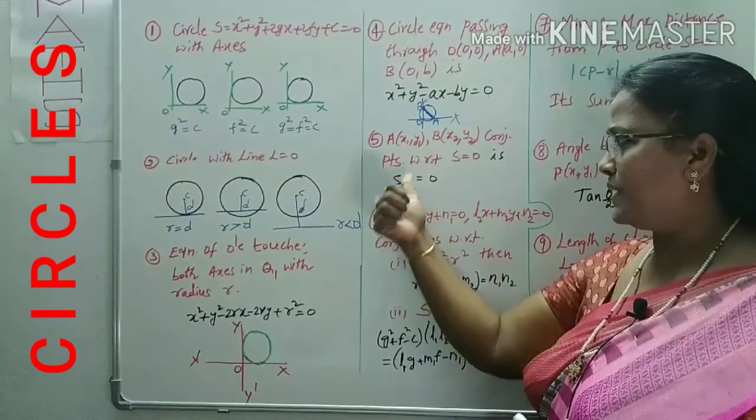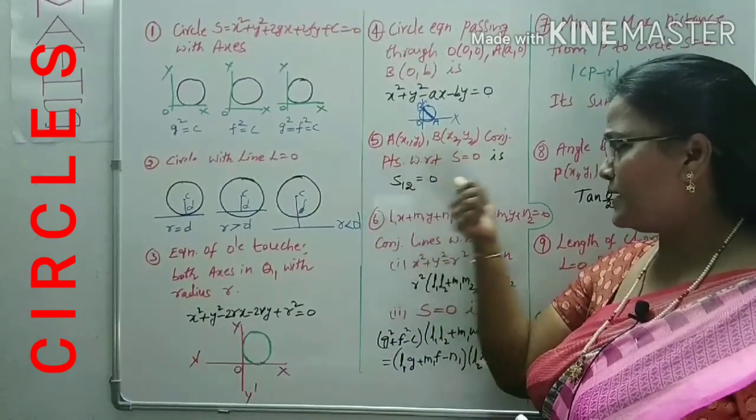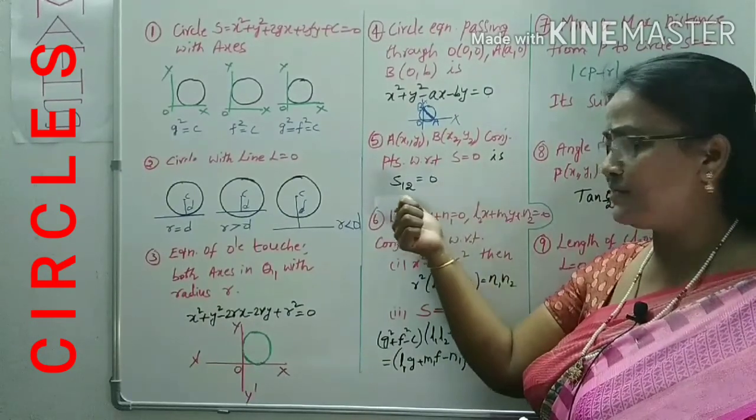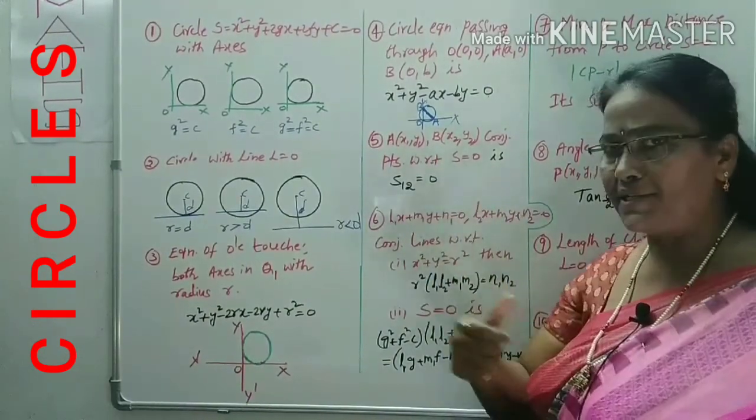Is it clear? Now, what is the condition when the two points are conjugate points with respect to the circle S = 0? S1 = 0. Now come to the 6th point.